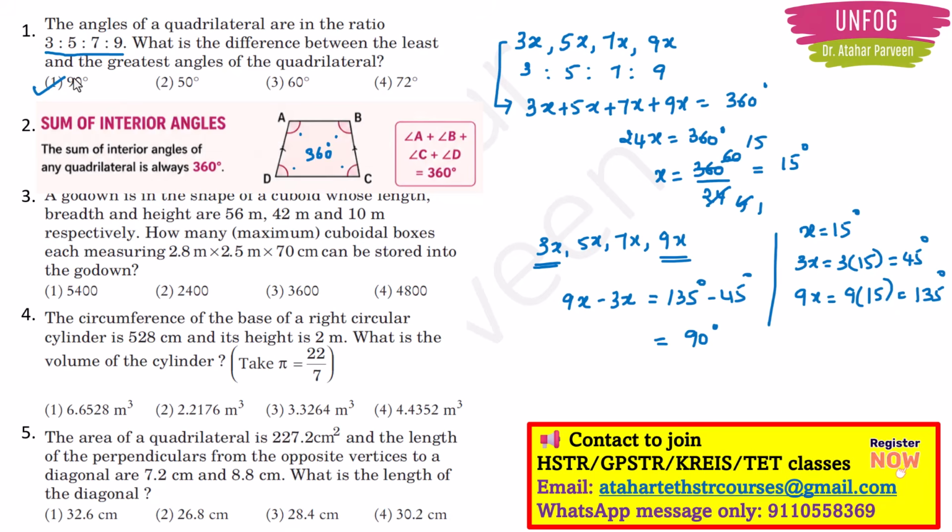They can ask any type of question with the given data. Here they are asking the difference between the greatest angle and the least angle. They may also ask the sum of the greatest angle and the least angle, or the sum of any three angles, anything based on the given data. But the base of the question is that first you have to find x. Treat the ratio by assuming there is one x with each angle, then do the sum, utilizing the given data that it is a quadrilateral, so you have 360 degree on the right hand side, because the sum of the angles of a quadrilateral is equal to 360 degree.